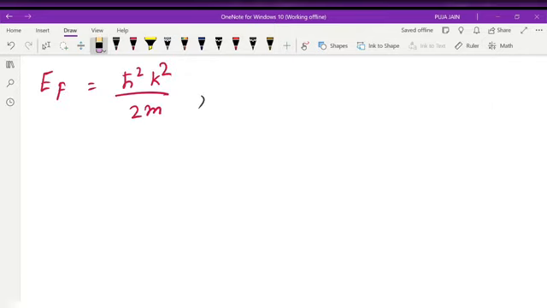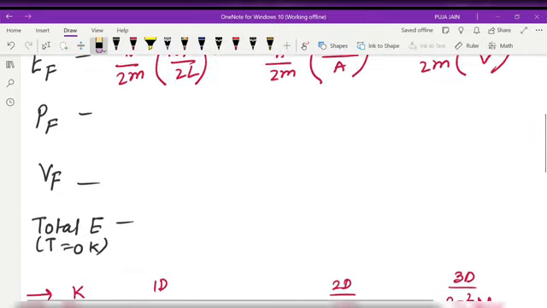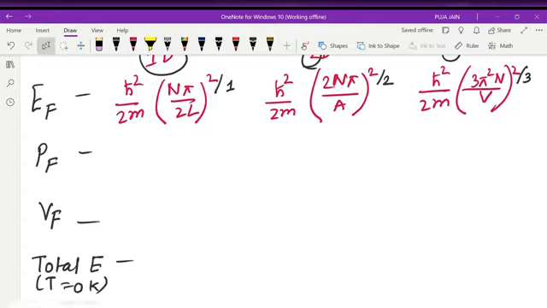Fine. Now we need to find the value of PF, that is our Fermi momentum. We know PF can be found as H cross KF. These are the corresponding KF, right? Basically we need to just express all our quantities in terms of KF, that is our number of modes, so that we need to remember less. Now Fermi momentum is H cross KF.